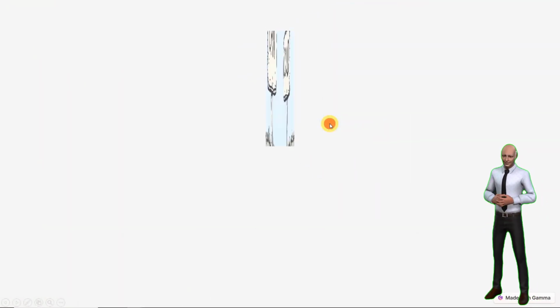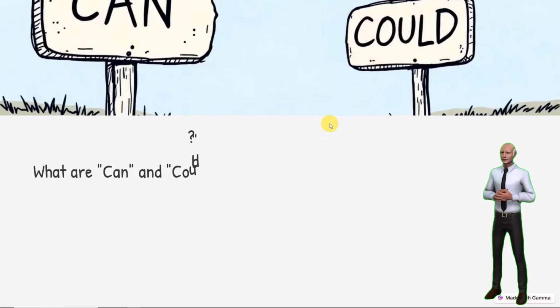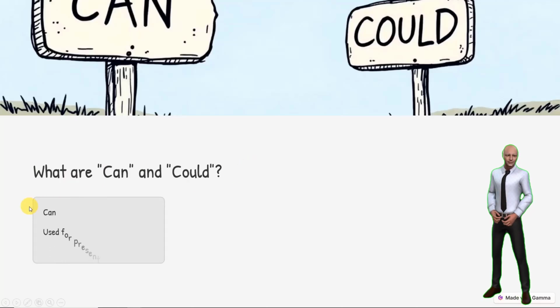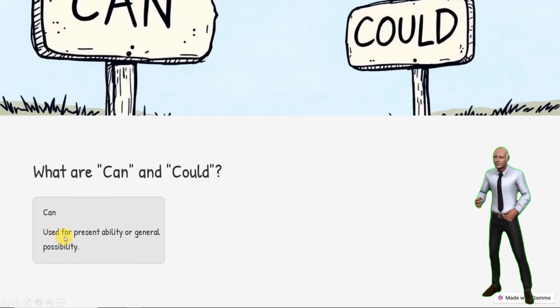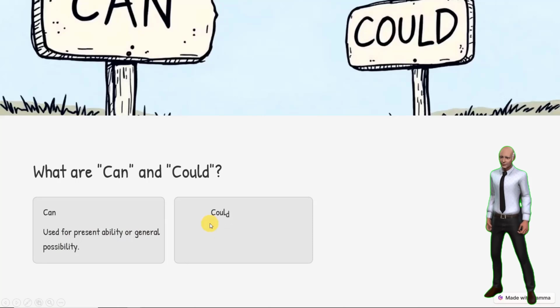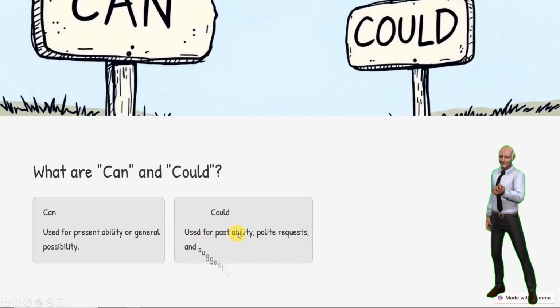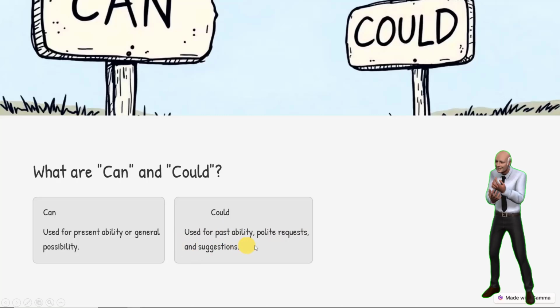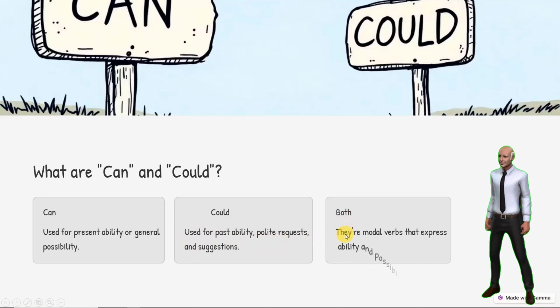Okay, let's have a look at can and could. What are they? What are can and could? Can, used for present ability or general possibility, right? So that's only used for present ability and general possibilities. Could, used for past ability, polite requests and suggestions. Both are modal verbs that express ability and possibility.